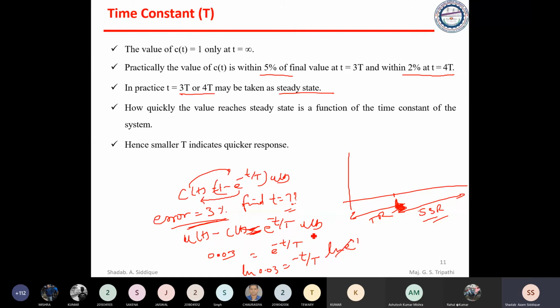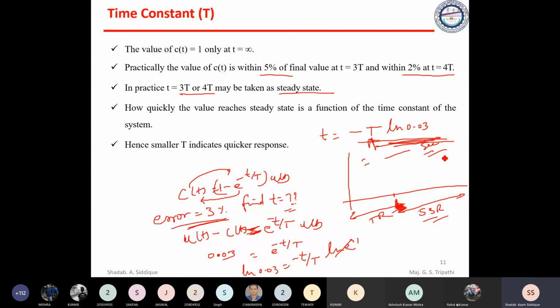And the power of e will come to this side. So we can write small t is equal to minus T into ln 0.03. That is the answer in terms of capital T. If T is given, you just substitute the capital T value, because capital T is nothing but the time constant. If the time constant is given, you just substitute it and try to find this in seconds.